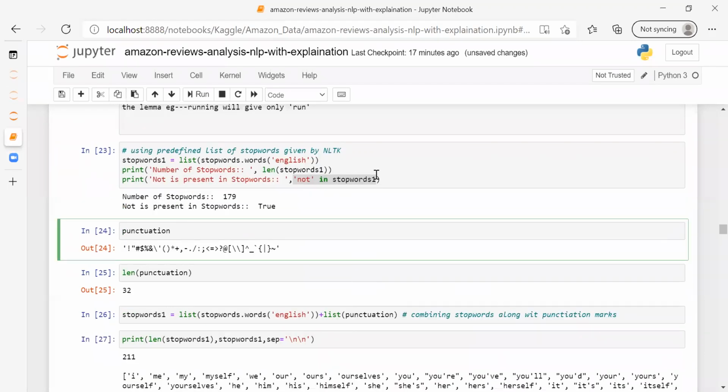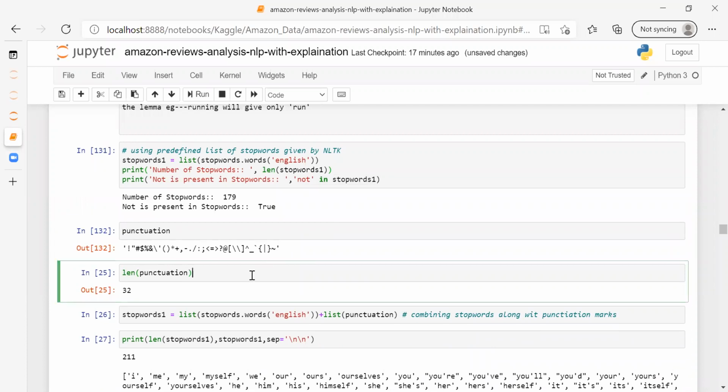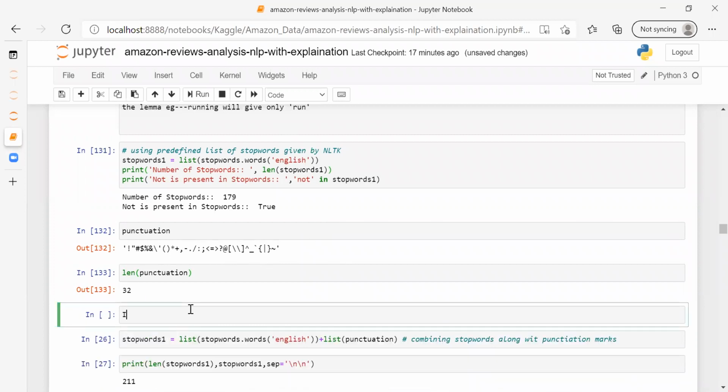Let me show you now. This is punctuation. These are the punctuation marks. I'm just checking the length of this punctuation here. Now what I want to do is, let's suppose I have a text here. Let's suppose I have: I am Priya. Ram is a boy.